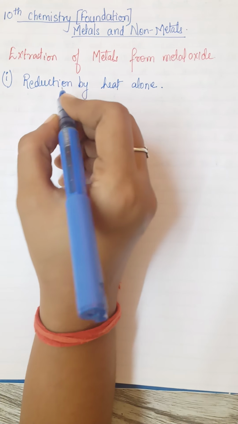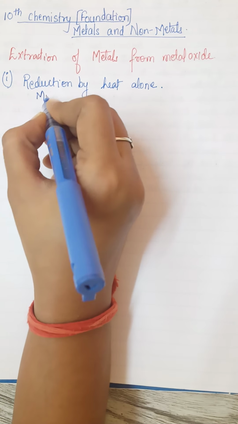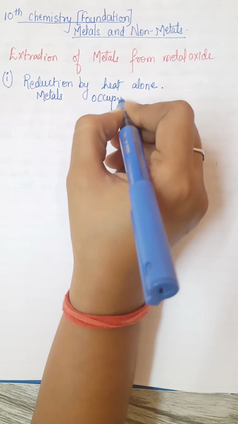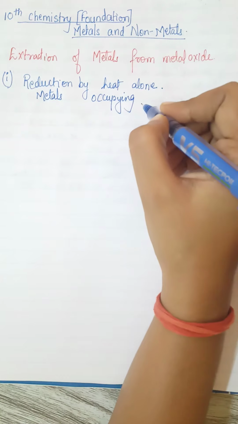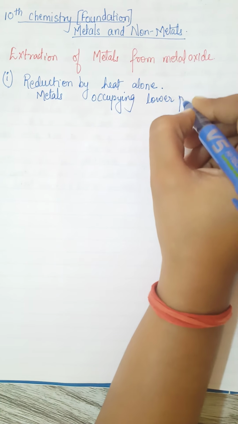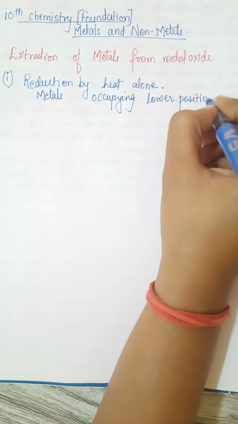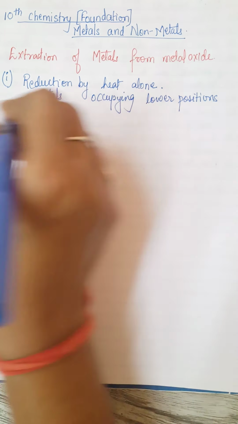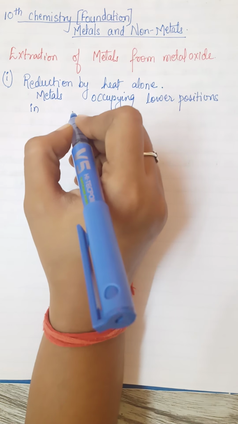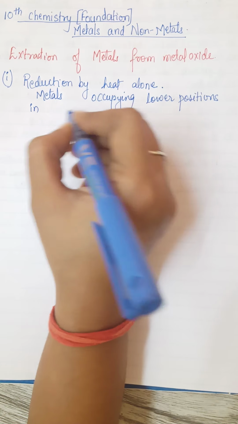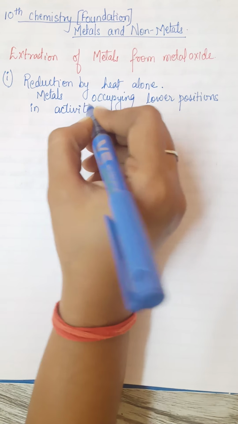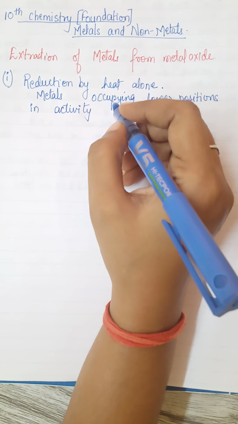So we'll write here: metals occupying lower position in the activity series of metals. So that means they are very less reactive, right?